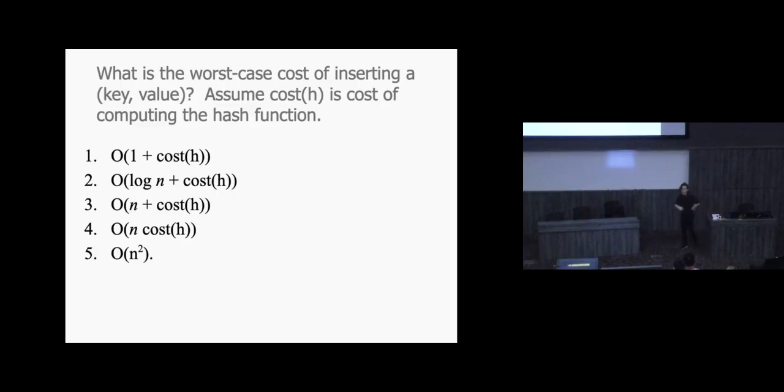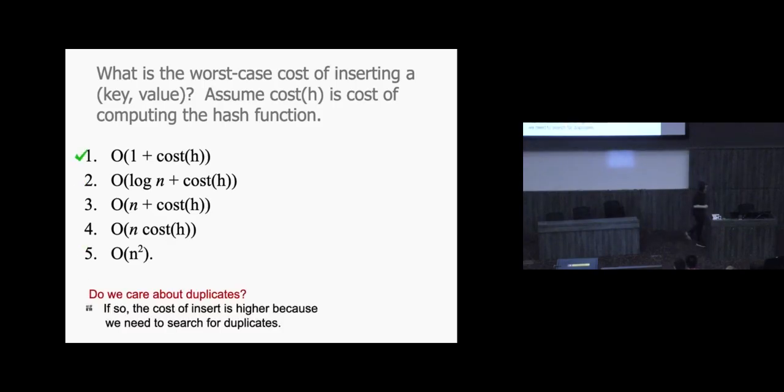Is it n? Is it 1? Is it log n? Is it n squared? I feel like this is the funniest, because it doesn't even have cost h in it. So the idea is that we're going to say that it costs O(1) plus cost h. Okay, wait, hold on. Ignore this duplicates thing. Why is it not n plus cost h? That's an interesting question. Why is it not O(1) plus cost h? Do I have it in the next slide so I don't preempt myself? No, I don't.